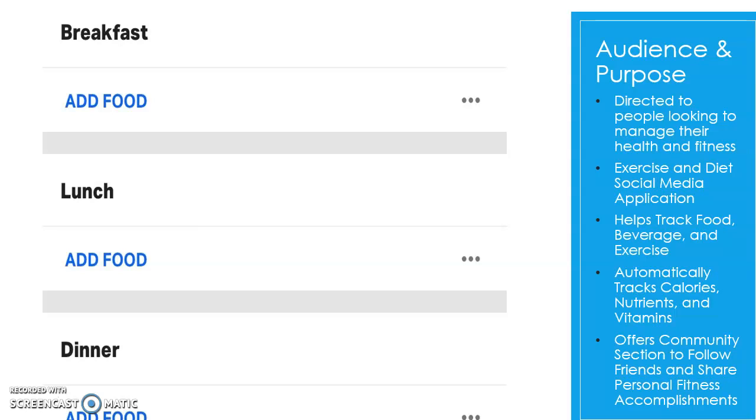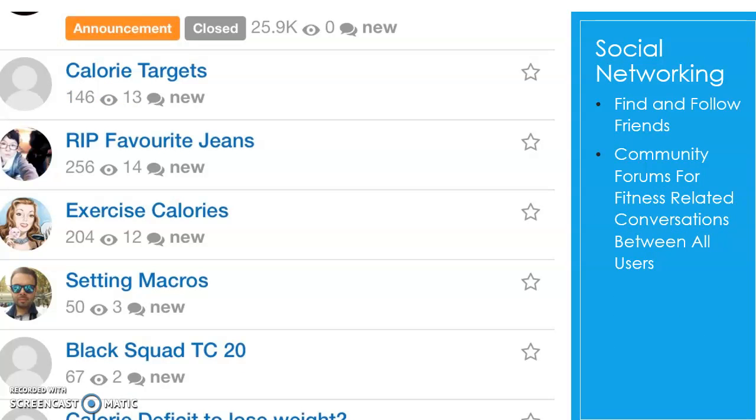There are numerous options for users to connect with others through community forums as well. The MyFitnessPal app allows users to find and follow the fitness journey of other users. Community forums are available for users to discuss exercise and diet-related topics through public conversations.